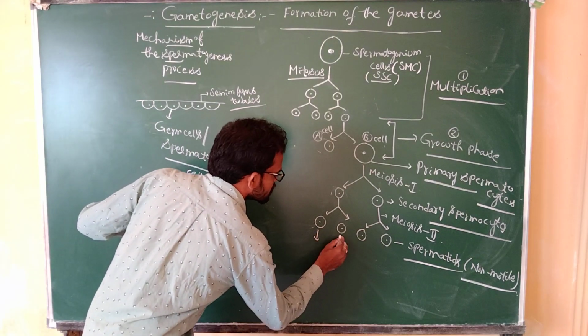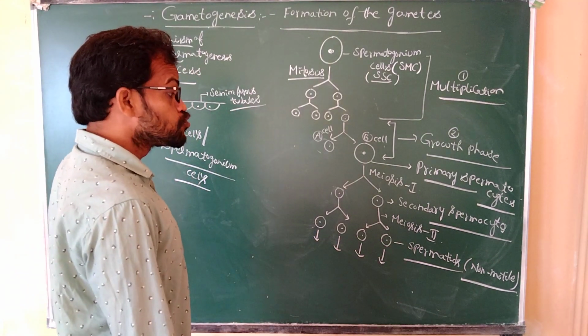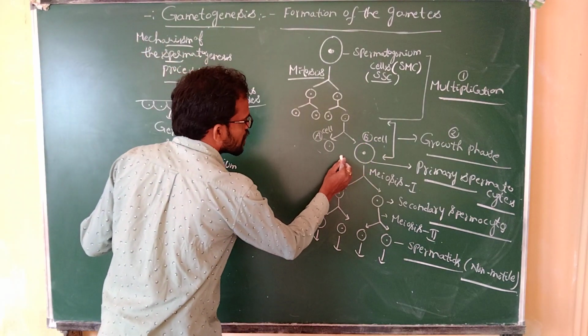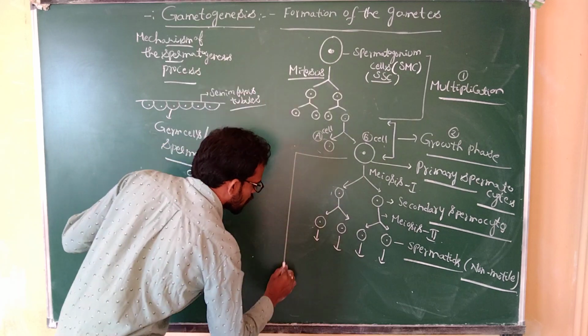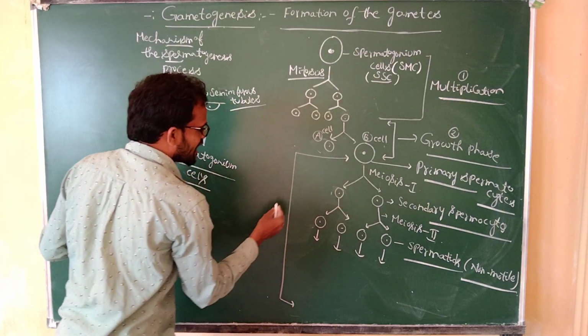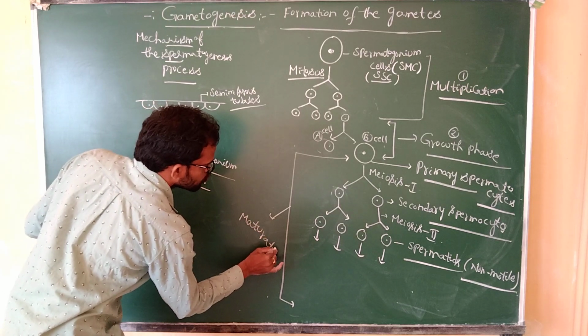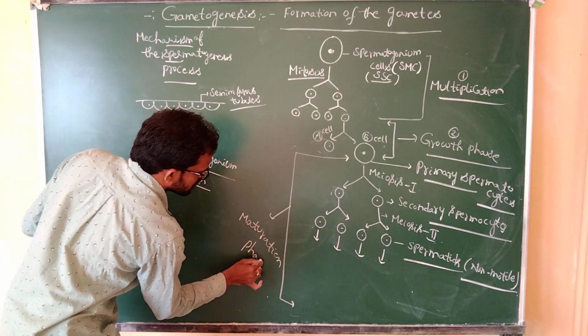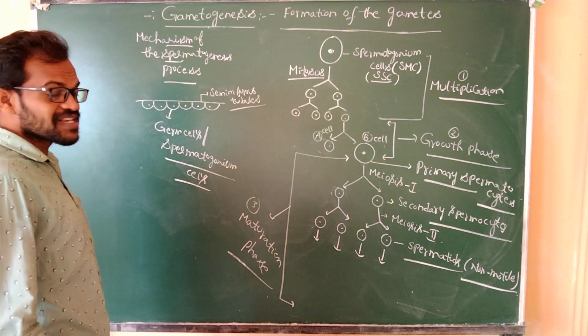These spermatids then go through the maturation phase. It is a growth phase, coming from the primary spermatocytes to the last phase, the third phase.